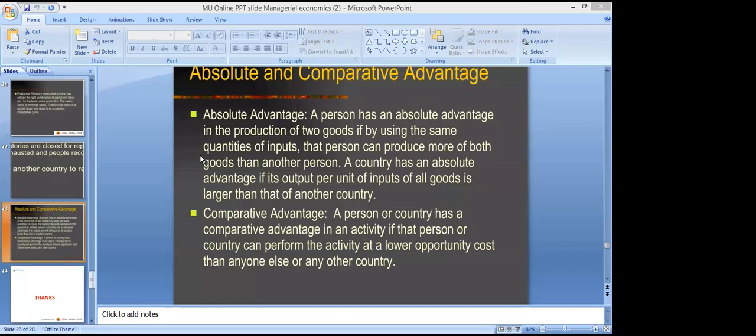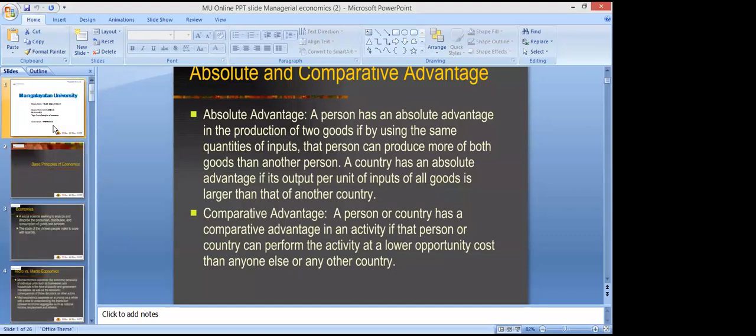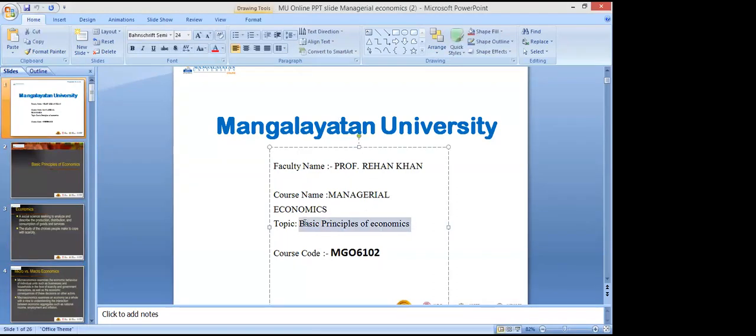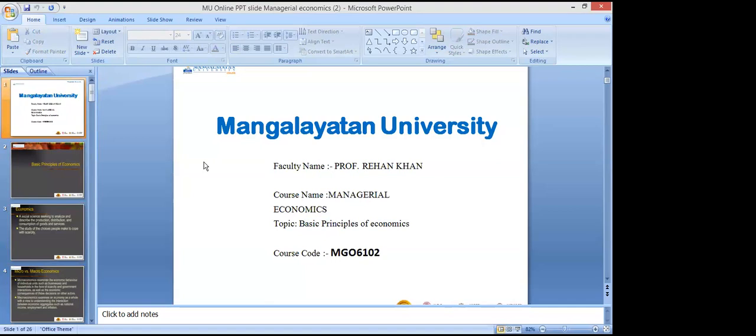Comparative advantage, right? So with that slide, we have completed our first lecture of this nature, and I hope you can see this is the first topic. We have 5 blocks. Earlier, I have told you also there are 5 blocks, and each block has 3 units. Oh, Samriddhi, have you seen the syllabus of managerial economics?